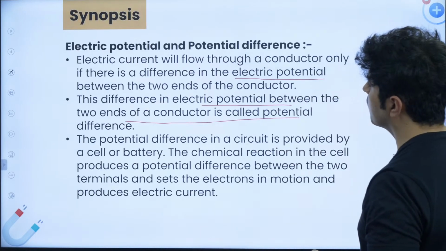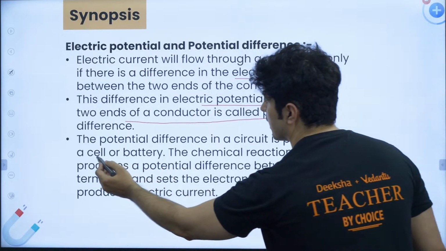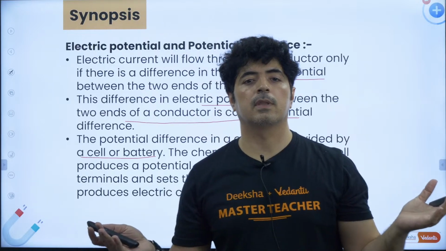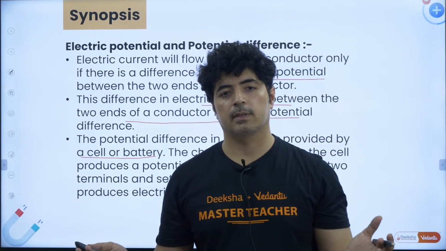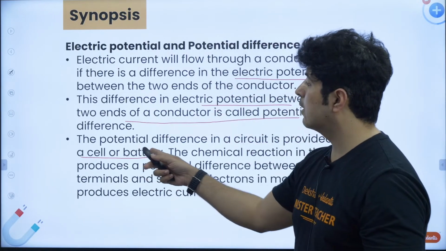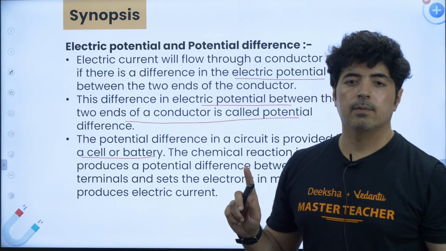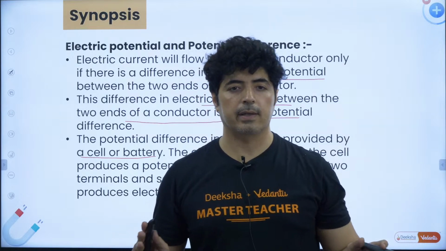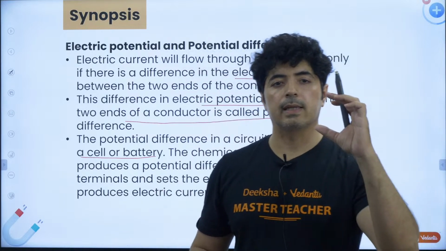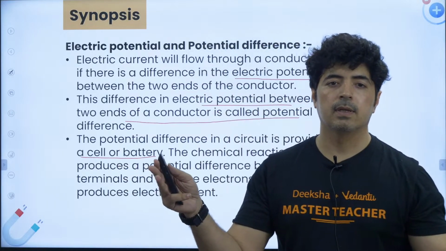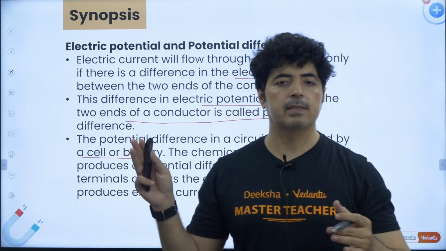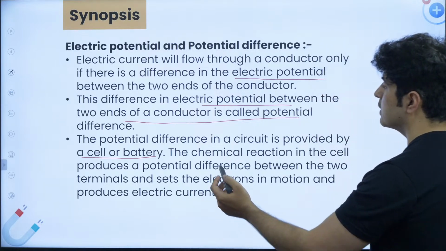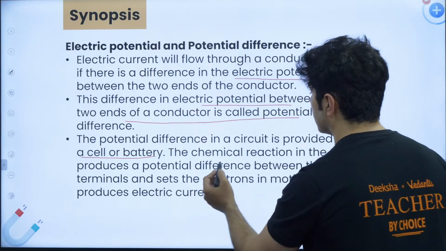Okay, the potential difference in a circuit is provided by cell or battery. So where does this potential difference come from? It comes from a cell or a battery. Battery is nothing but a combination of cells. When we have more than 2 cells, we call it a battery. One single cell is a cell. More than 2 cells in series or parallel, we'll discuss series and parallel, is called a battery. All right. Now, potential difference in a circuit is provided by cell or battery.